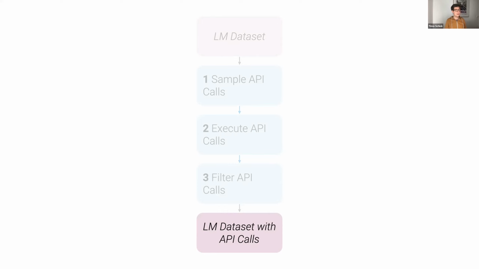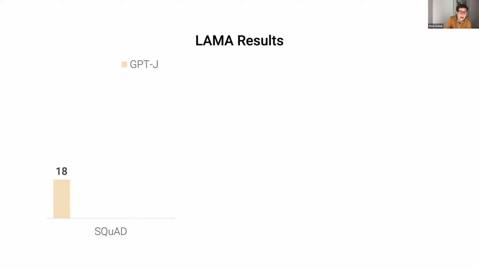All right, but let's, of course, also look at how things really work if we do all of that. Let's look at some results that we get with models trained with this approach. We're going to look at a few tasks. The first one is the LAMA benchmark, which, in case you're not familiar with it, is a simple benchmark that just consists of sentences that a model needs to complete. And in order to complete those sentences, you need to have some factual knowledge. So, for example, a sentence might be, Joe Biden was born in the year, and then the model needs to fill in the year. And that is basically how that data set is built.